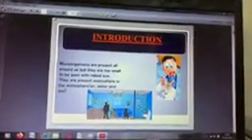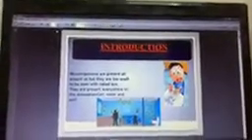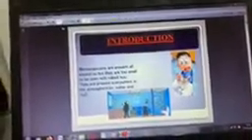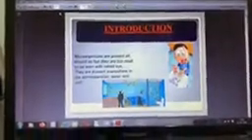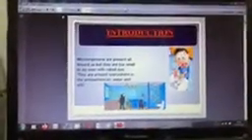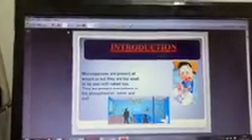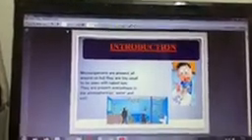Bacteria are single celled organisms, and they are useful as well as harmful for us, right? They cause many diseases in the human body, like TTT. This is not the name of a disease; by this mnemonic you can learn tetanus, tuberculosis, typhoid. All these 3 diseases are caused by bacteria, right? Besides this, whooping cough, that is pertussis, food poisoning, cholera and diphtheria are also caused by these bacteria.